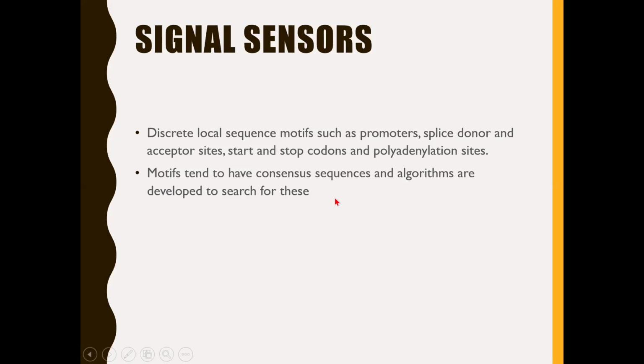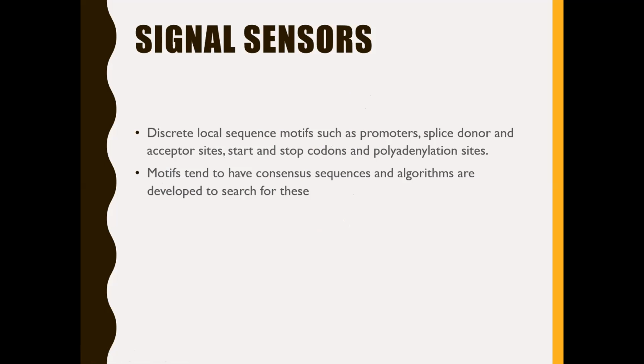In the given DNA or nucleotide sequence, if these algorithms called signal sensors are able to identify such motifs that have consensus sequences, which could probably be promoter, splice donor, acceptor site, and the combination of all these, then the given DNA sequence can be predicted as a gene sequence. I hope you are able to follow.